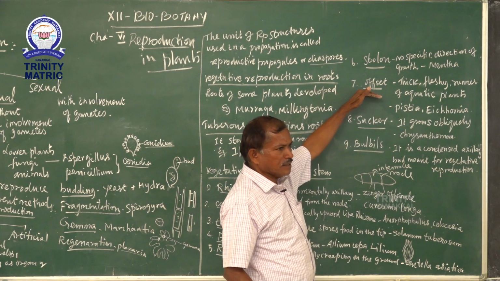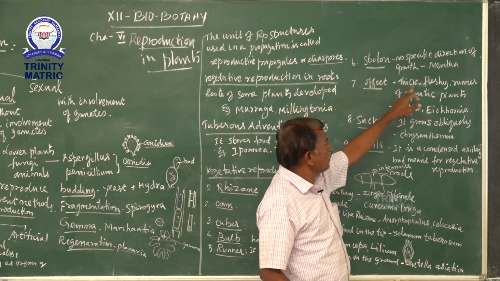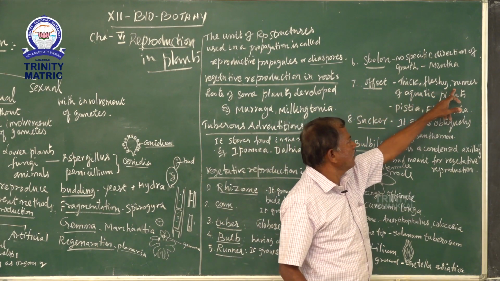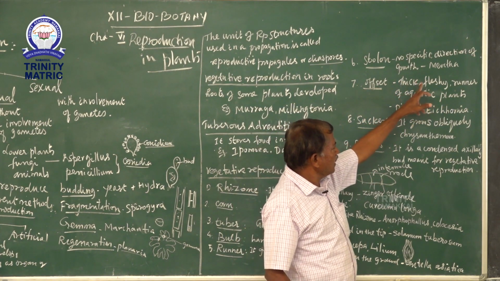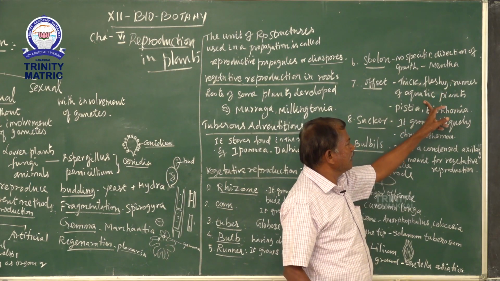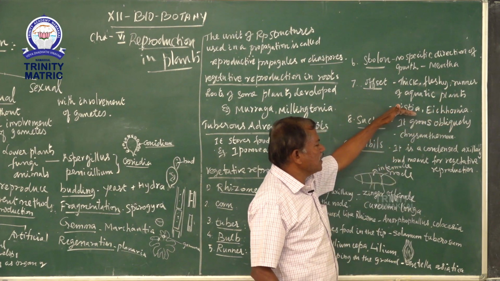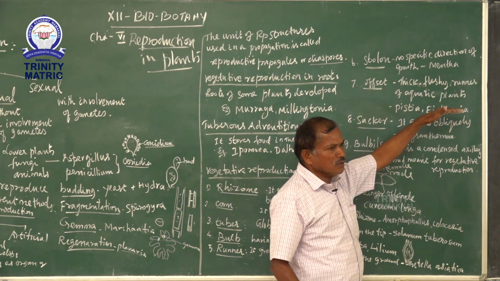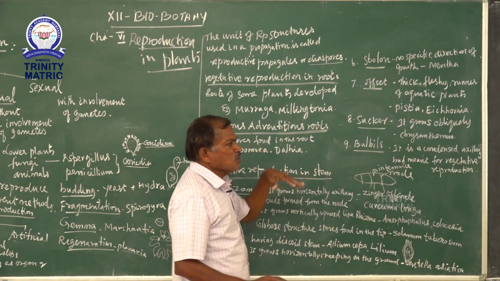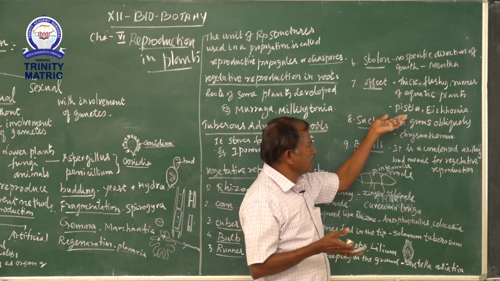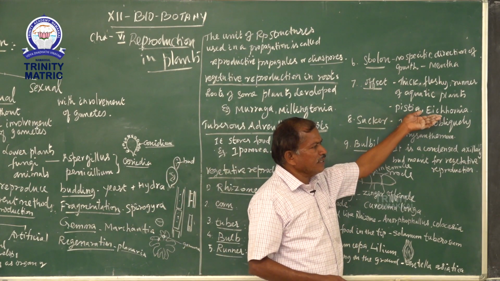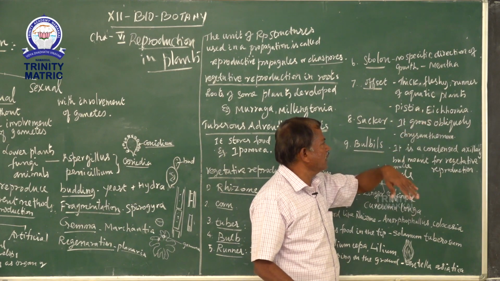And then offset. It is a thick, fleshy runner of aquatic plants. Example, Pistia and Eichhornia. Sometimes we see in the river that some plants are floating on the water. Eichhornia we say in Tamil, Vengaya Thamarai.